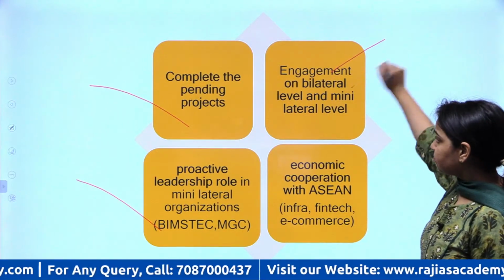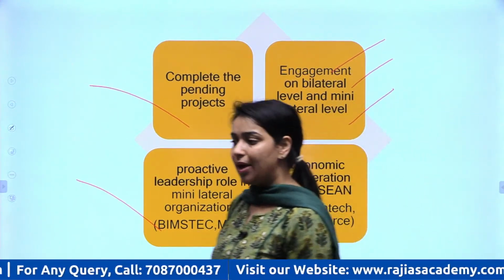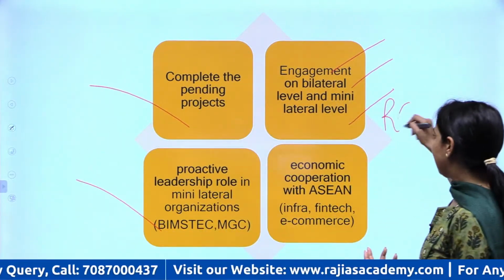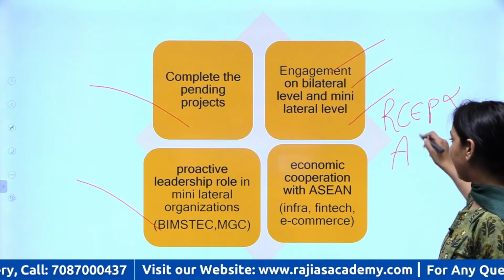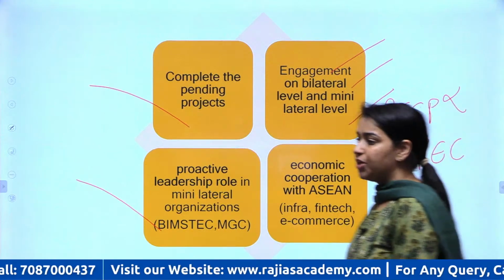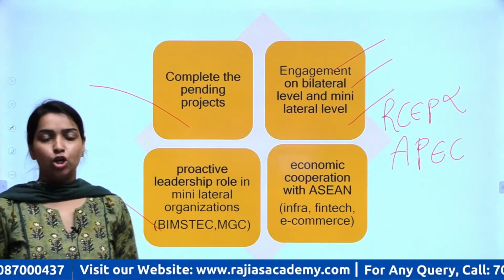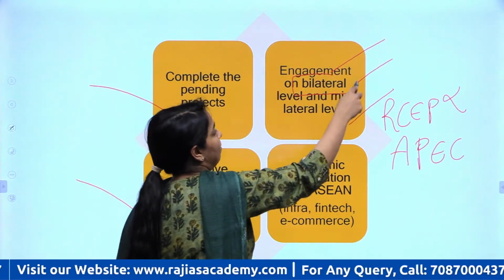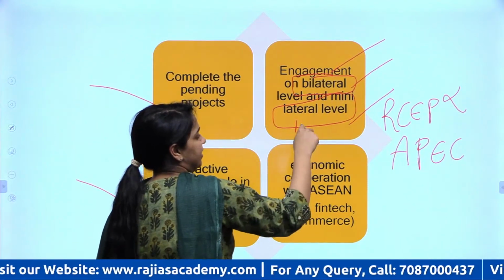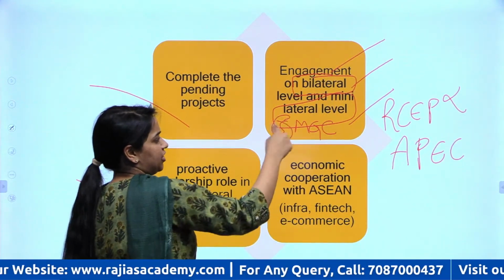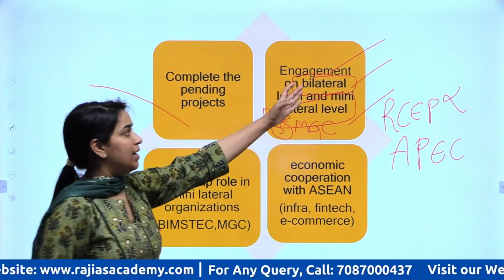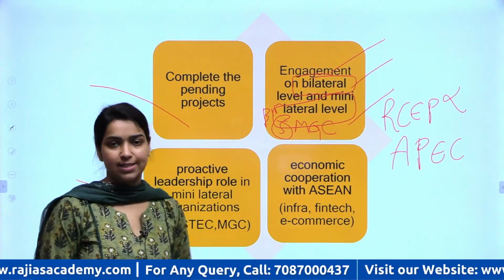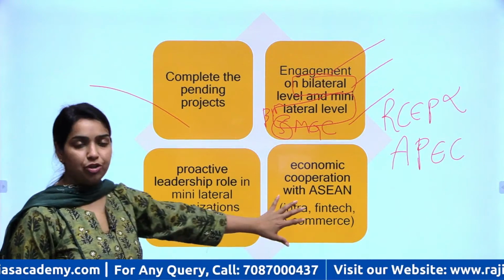तो अब जैसे bilateral और minilateral level पे भी collaborate करना चाहिए इंडिया को, because on multilateral level, that is RCEP, mainly India did not join, and then APEC, Asia Pacific Economic Cooperation, there India is not a member. So अब option क्या बचता है? What is the option that is left with India is to collaborate on bilateral level or minilateral level, जैसे कि Mekong Ganga cooperation है, that 5 countries are there, or BIMSTEC is there, या 1-to-1 level bilateral level पे contact करे and economic cooperation पे focus करे, as I have already told. So that would be the first set of strategy.